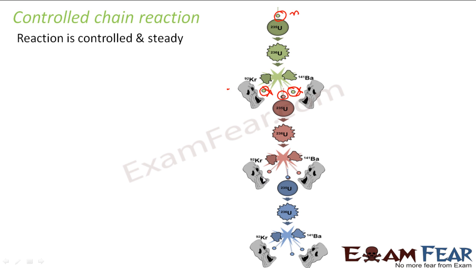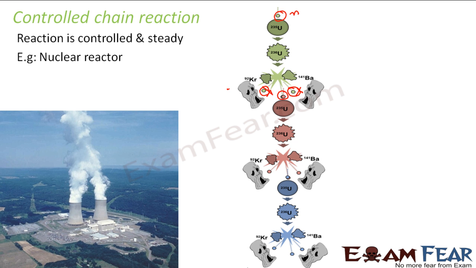3 neutrons will be formed. Again the extra 2 neutrons will be absorbed by the neutron absorbing substance. So that is how the reaction will be in a controlled manner, because every time only one neutron will be produced and one neutron will be capable of initiating one fission, right? So the amount of energy released in this case is also controlled. So this kind of controlled chain reaction or controlled fission reaction takes place in a nuclear reactor.